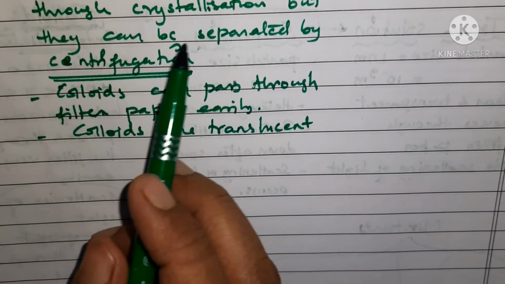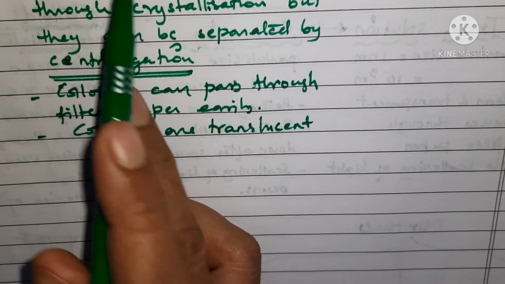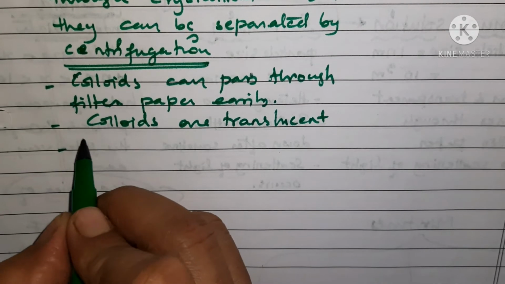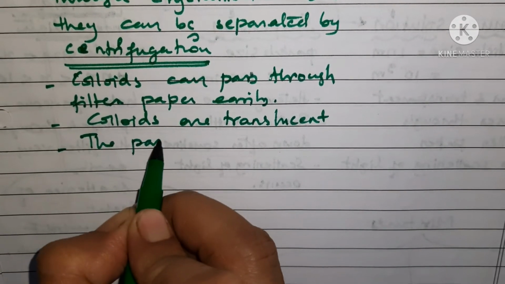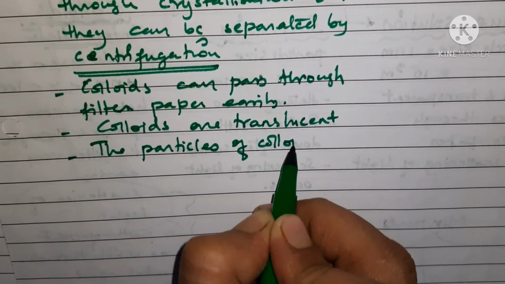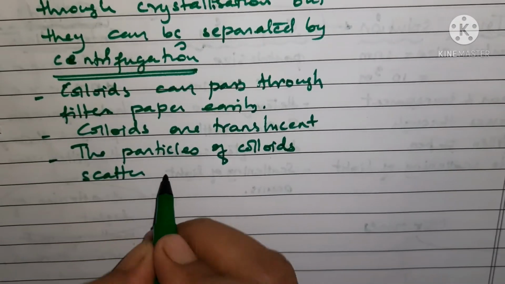And as I have told you, they show the scattering of light. I have not written it, oh my god, this is very important, that the particles of colloids scatter light through them.